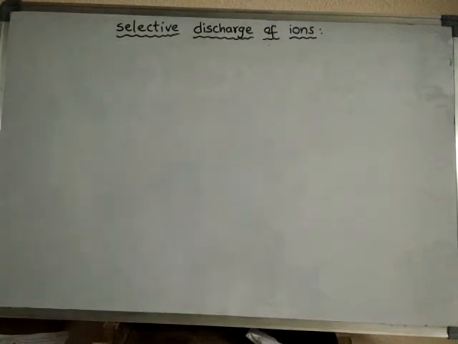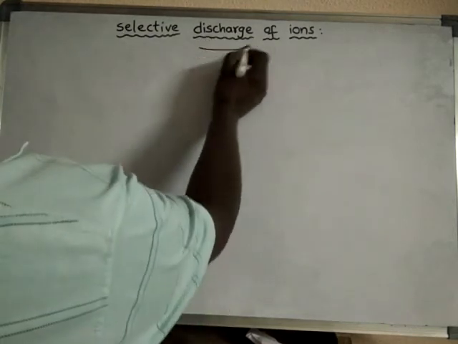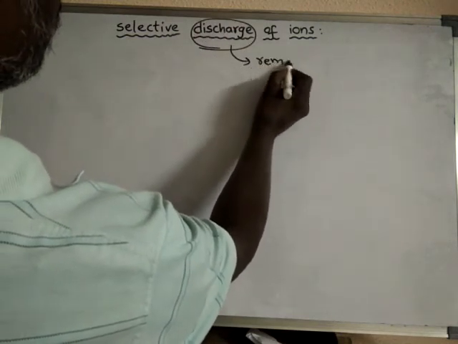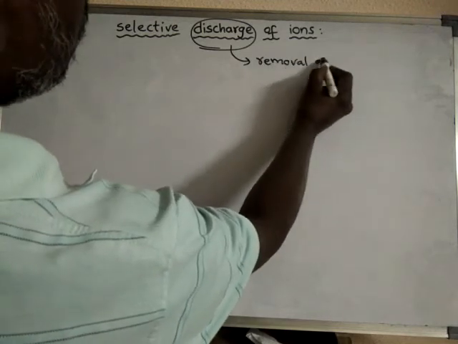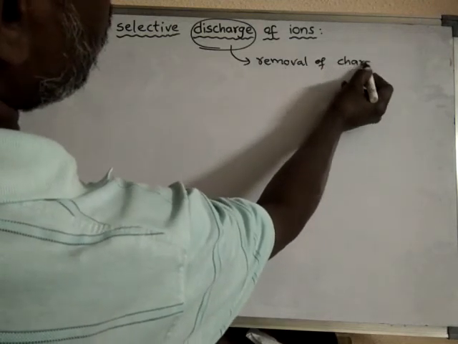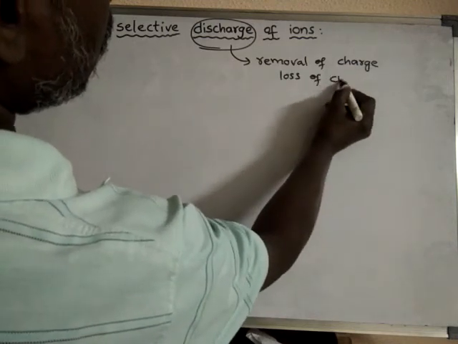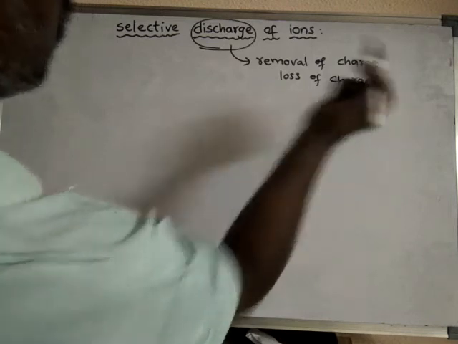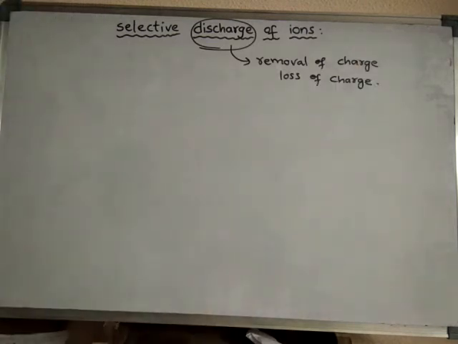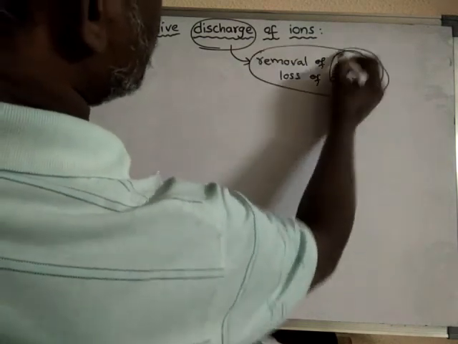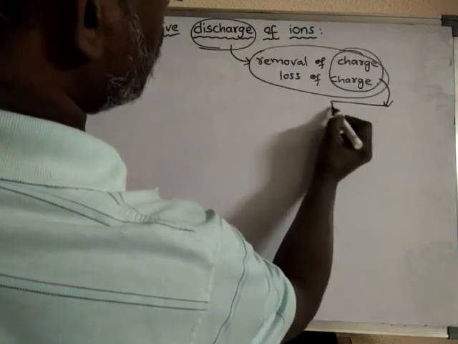Selective discharge of ions. See, what is discharge? Discharge of ions. Discharge means removal of charge, or loss of charge. Okay, that means removal of charge or loss of charge. So what is the meaning of charge? Charge means it may be based on the charge.